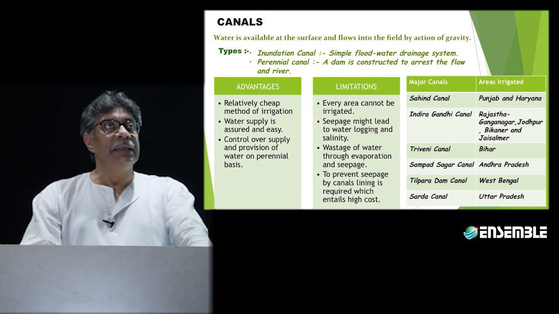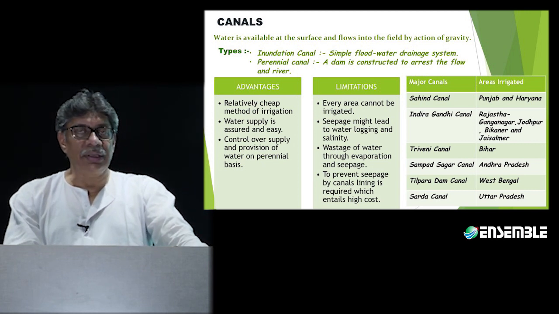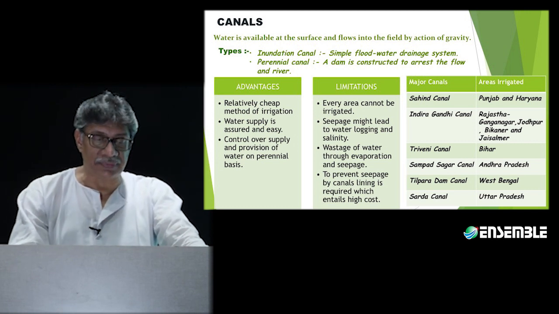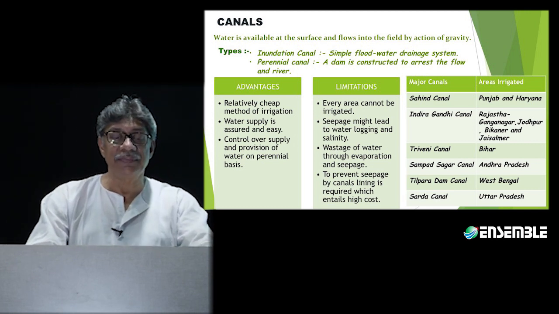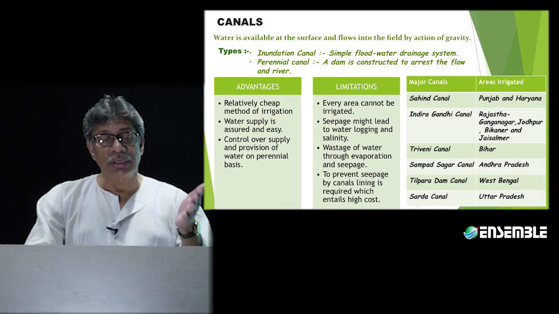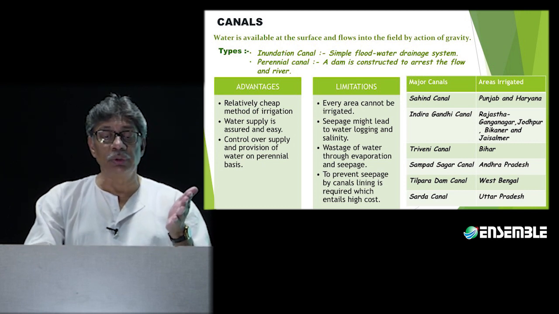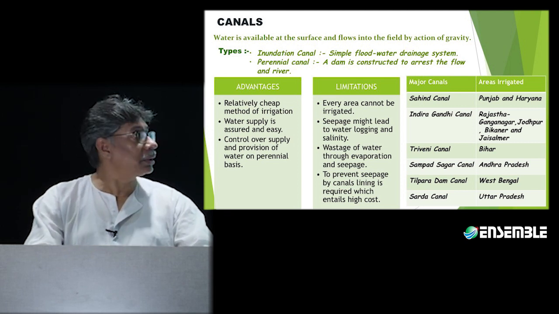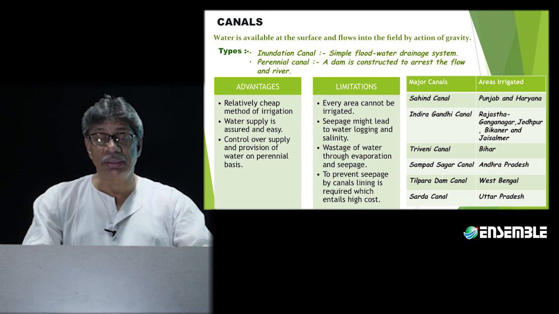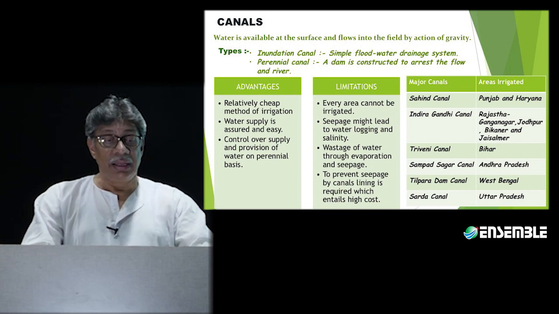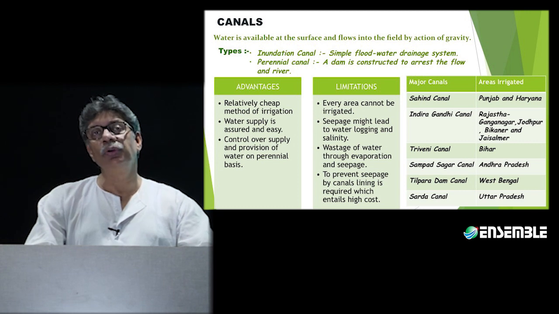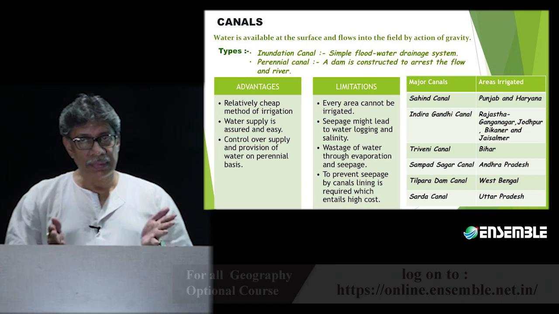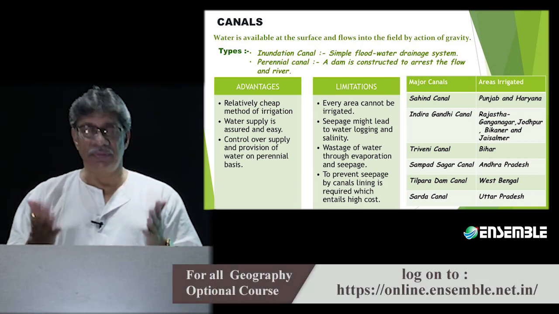Now, these canals have some relative advantages. One of them is that it's a relatively cheap method of irrigation. When we say cheap method, in the sense that if the water is flowing, if it is not deliberately constructed, we are talking about the water flowing in this place, not deliberately constructed. Otherwise, the same thing can become a limitation. Just think of it. Canal water is cheap, it can also be very expensive.